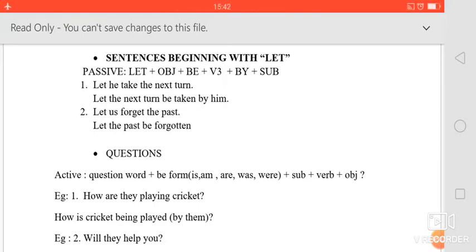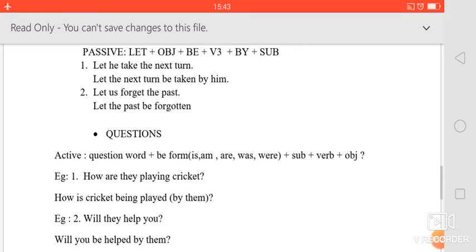Passive form: how are we going to change a sentence beginning with let. You have to write the let itself first, then the object, then we have to add be, then V3, then plus by plus subject. Okay, so let him take the next turn. Here we are going to change that. The next turn is the object, so we are writing the next turn first. Let the next turn be taken by him.